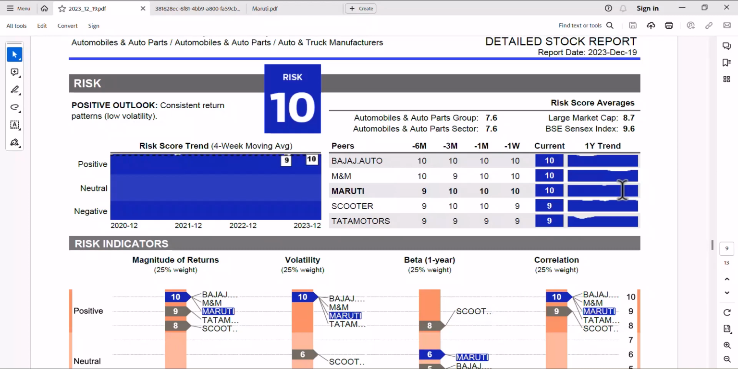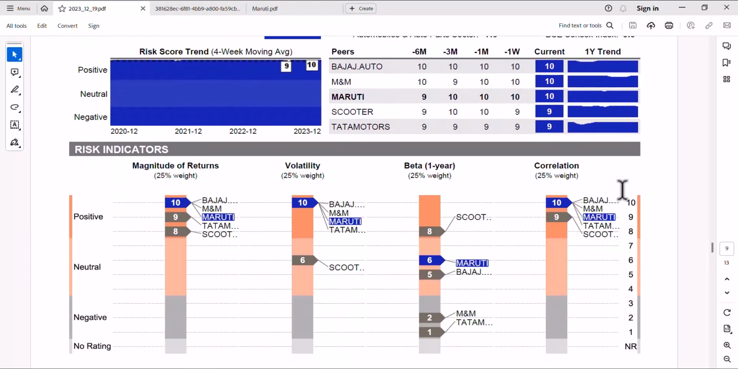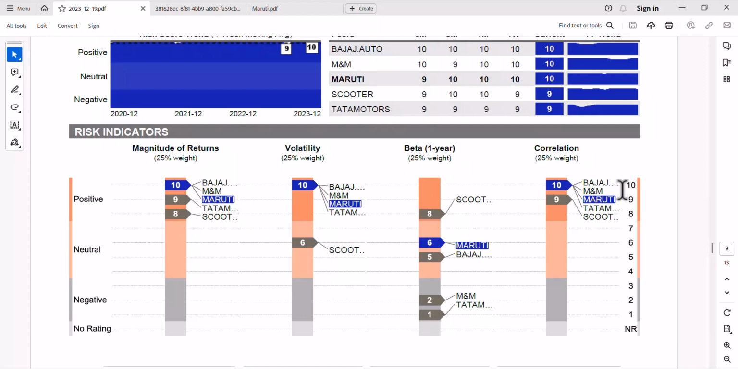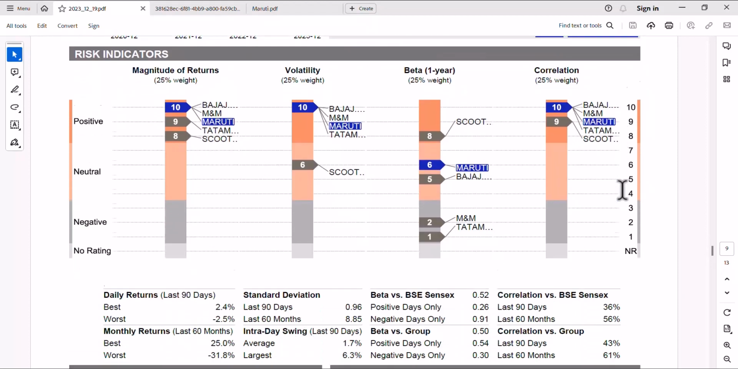But it's saying that you are well protected, because if the market falls, Maruti is not going to fall so much. Okay, because neither the correlation is very high nor the beta is very high. So in both the cases it is having a good score. The score in correlation is 10 and beta is 6. So beta is not very इसमें 10 नहीं मिल रहे हैं, but still it is better. Okay, volatility 50. So let's talk about standard deviation.